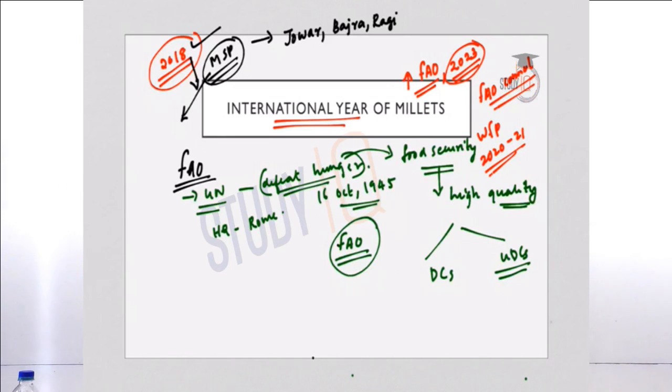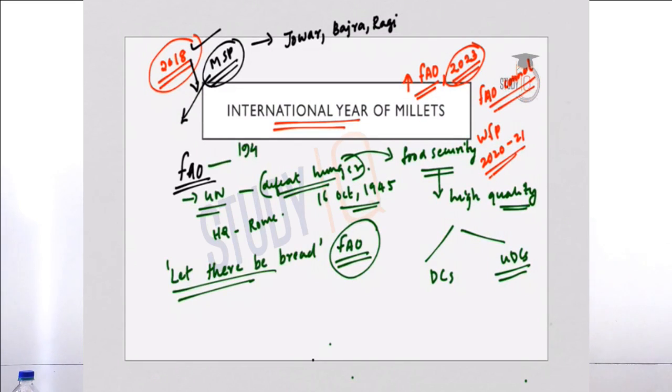And the motto of FAO is "Let there be bread." And FAO has 194 member nations, 1 member organization and 2 associate members.